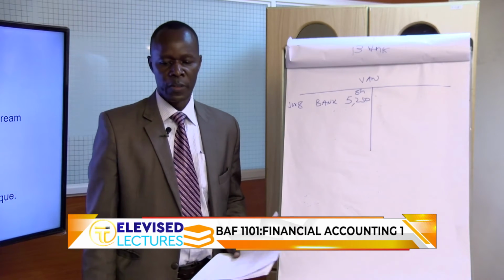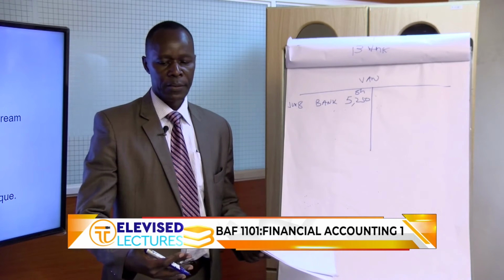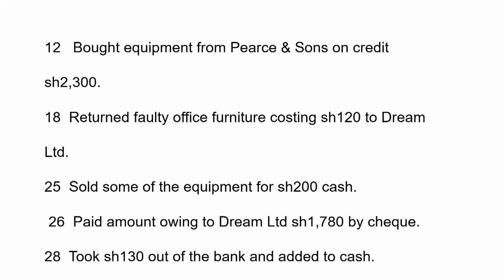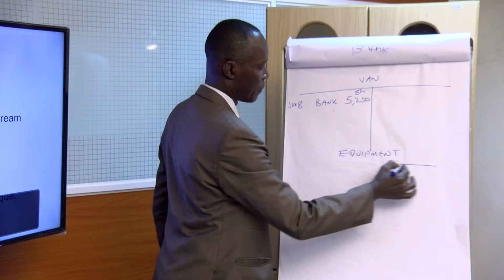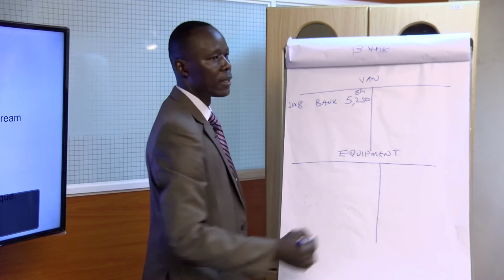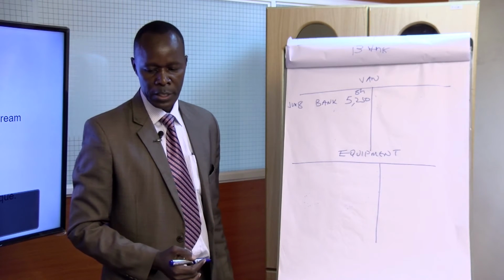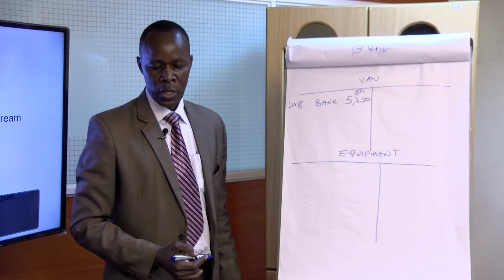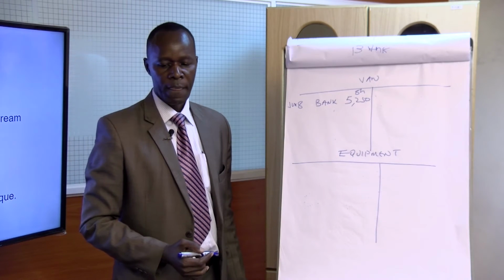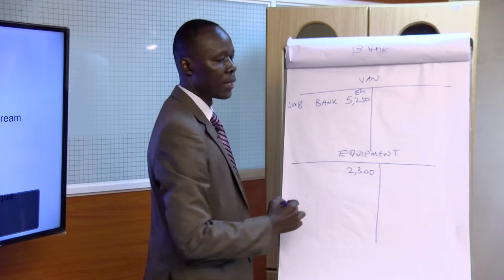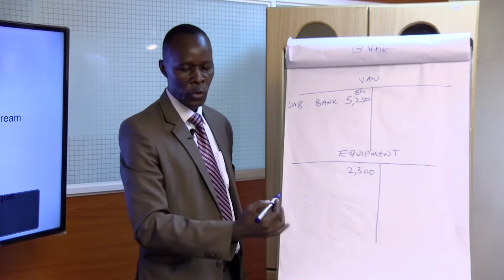Something happens on 12th. They bought equipment from Pierce and Sons, and they did it on credit. So equipment being an asset, this account will have to be debited. Open an equipment account and debit it with the value of the asset. Now look at it. How much is it? 2,300. And it was bought on credit. From who? Open that account.